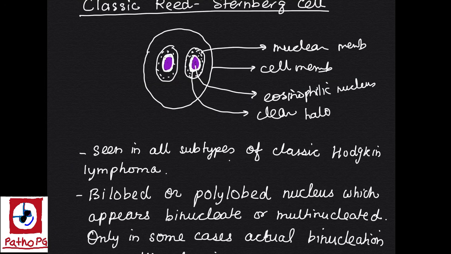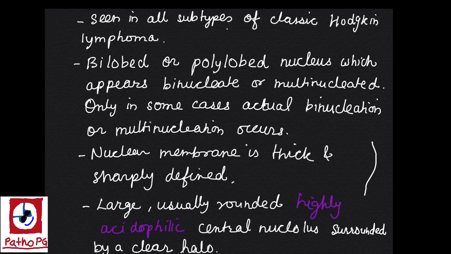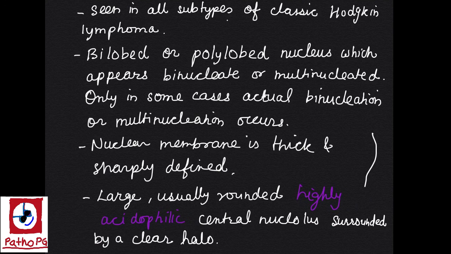So this is the classic Reed-Sternberg cell. It is seen in all subtypes of classic Hodgkin lymphoma, that is nodular sclerosis, mixed cellularity, lymphocyte rich and lymphocyte depleted variety. It is a bilobed or polylobed nucleus which appears binucleate or multinucleated. Only in some cases is there actual binucleation or multinucleation.